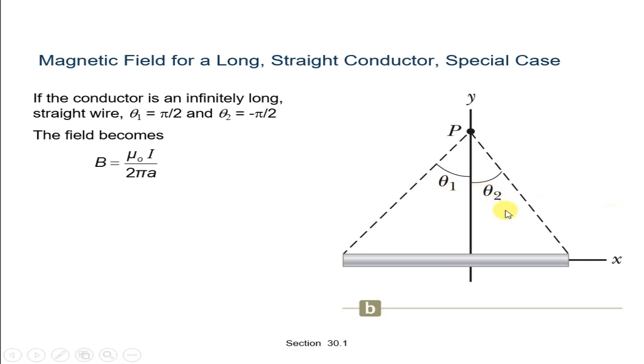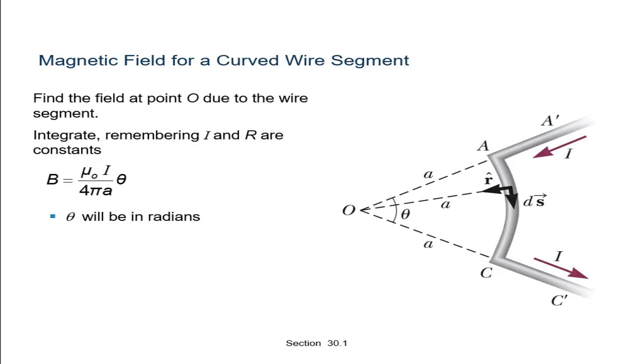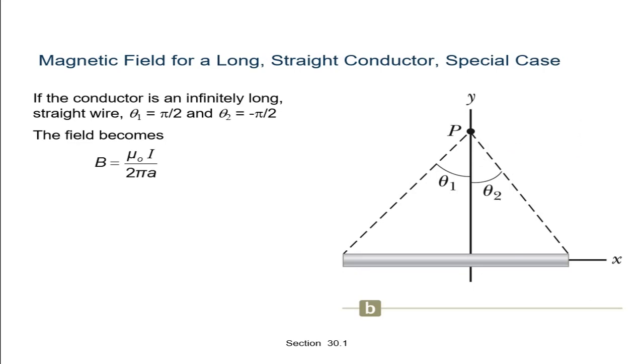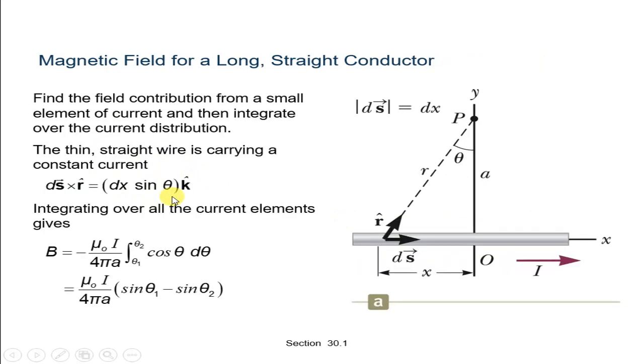So at that time both are pi by 2 and minus pi by 2, and B is equal to mu 0 I upon 2 pi a.